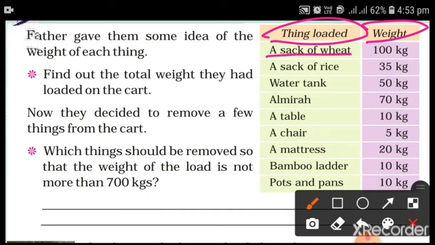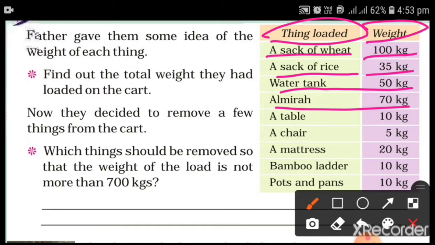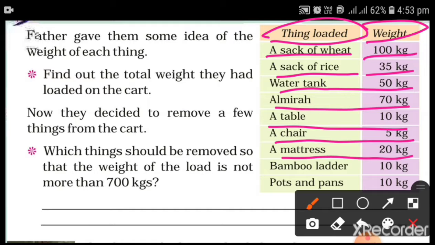Sack of wheat 100 kg, sack of rice 35 kg, water tank 50 kg, almirah 70 kg, a table 10 kg, a chair 5 kg, a mattress 20 kg, bamboo ladder 10 kg, pots and pans 10 kg.